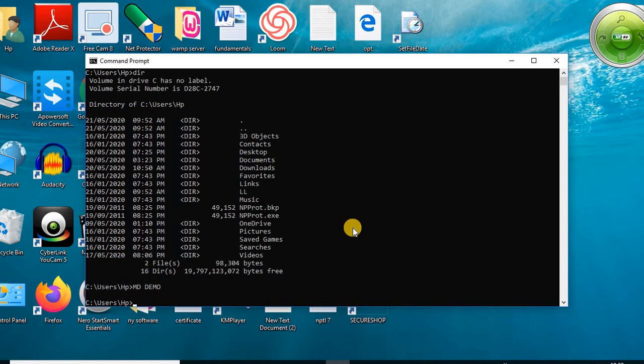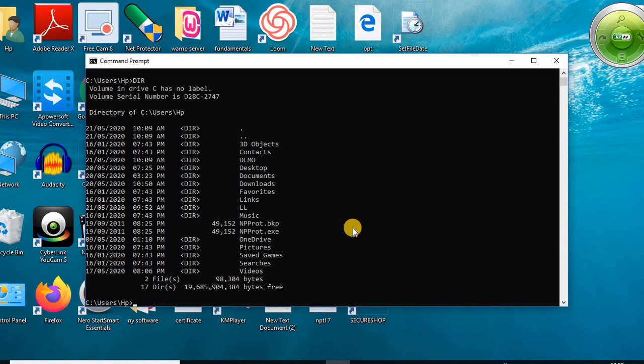Now let's see, did the system create that particular demo directory or not? Then how can we check? So apply the command dir. Enter. By pressing dir, it displays the list of files as well as directories. Here the demo directory will be created. This is the time of creation and this is the date of creation of directory demo.